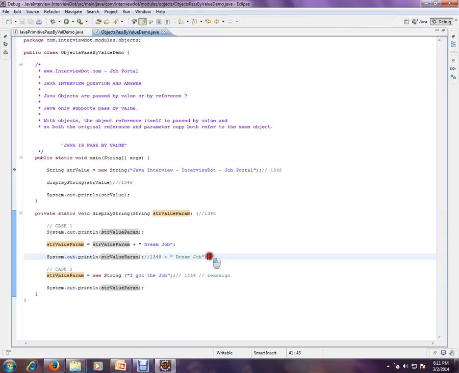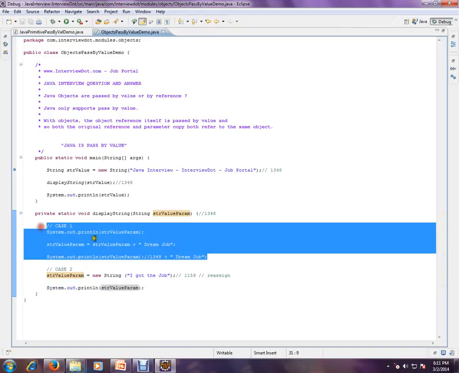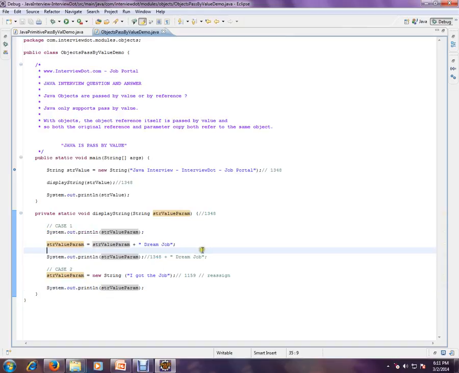So up to here we are manipulating the original object. Please remember one point that will be really good. Whenever you call a method and pass an object, a copy of the address is passed. You can manipulate the object at that address however you want, but the moment you reassign to a new object, you lose your original data.